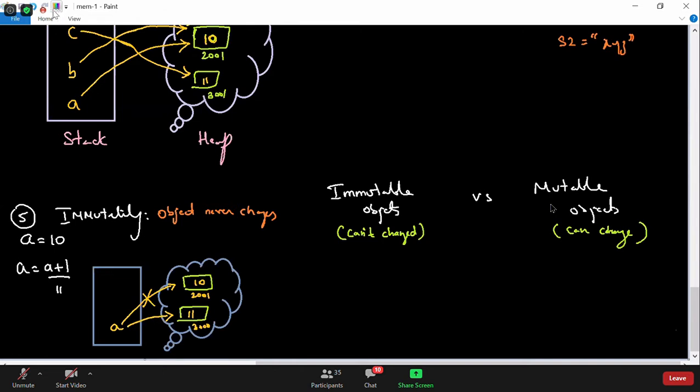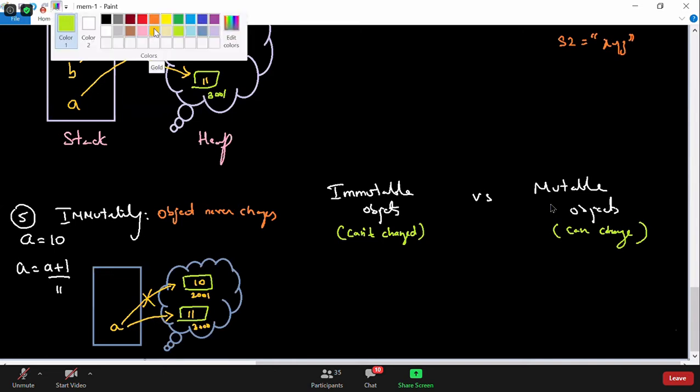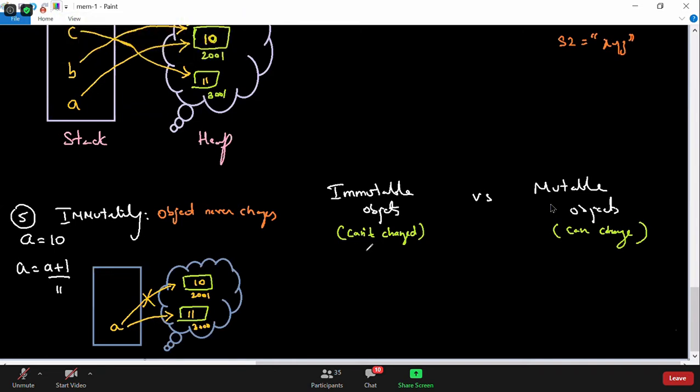Let's try to understand what is meant by immutable objects here. We all know that string, integer, float are immutable objects. As I already took the example with integer, let me take string now. So s is equal to hello.